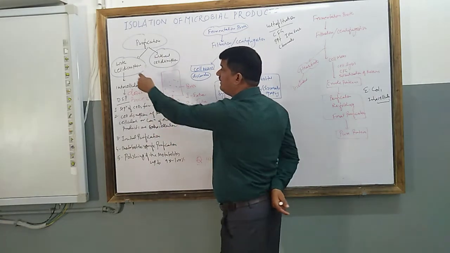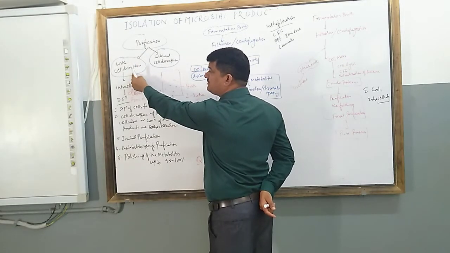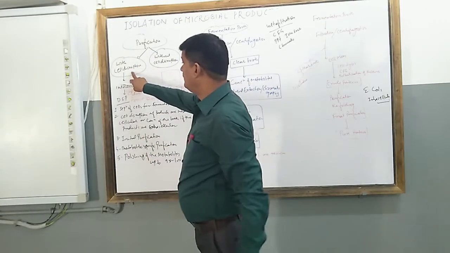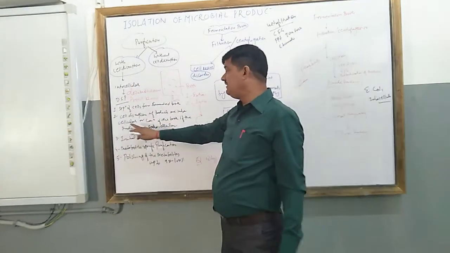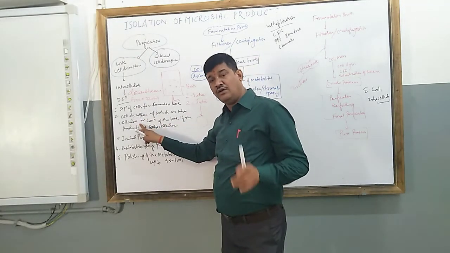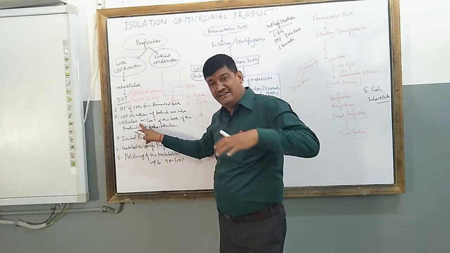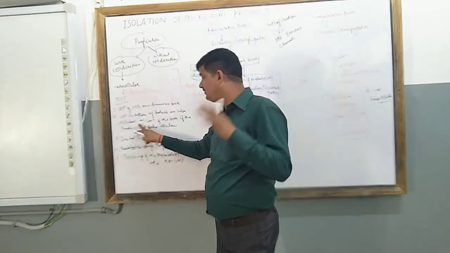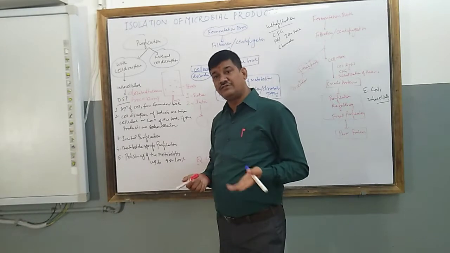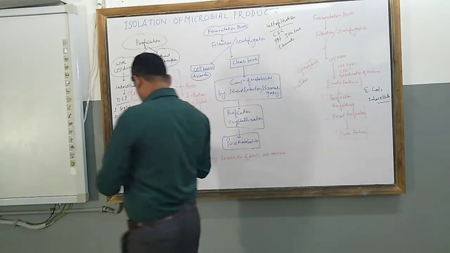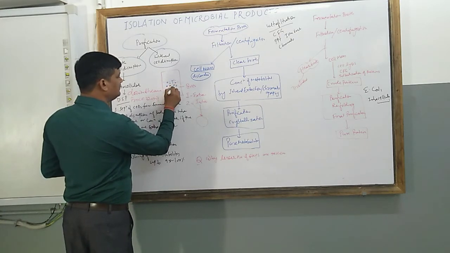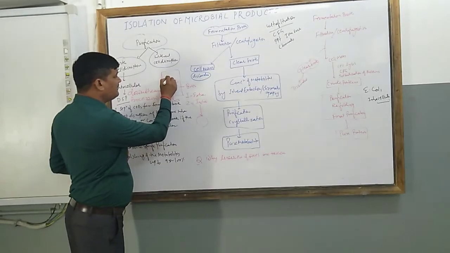Again, I am repeating: the purification is based on with or without cell disruption. Number one is cell disruption if the products are intracellular, that is, inside the cell of the bacterium or microorganism, or concentration of broth if the products are extracellular. There are two things. Suppose these are the microbes in the bioreactor. So it is intracellular.